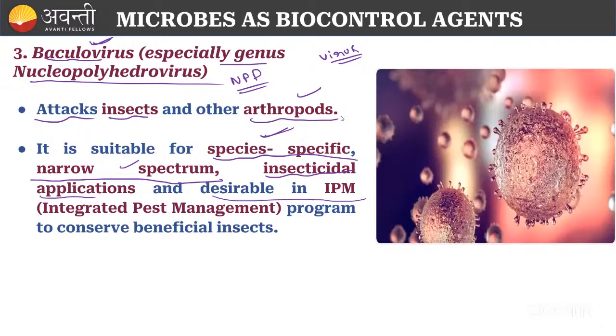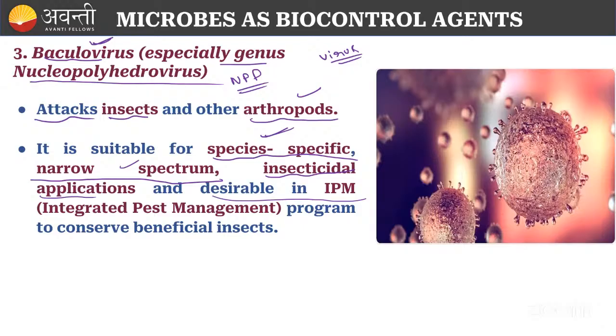Only the arthropods; in the arthropoda, insects will come. Yes, honeybees and some insects involved in pollination, orchids and others, butterflies. Yes, some butterflies also. So we are not targeting all those things.